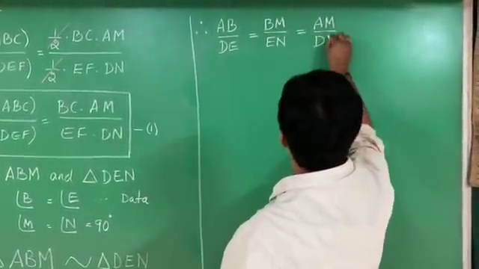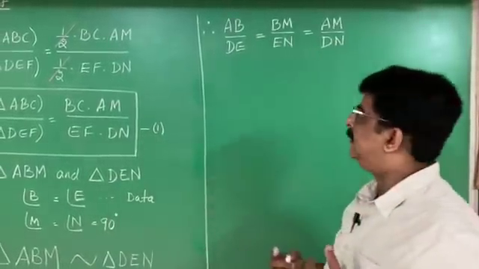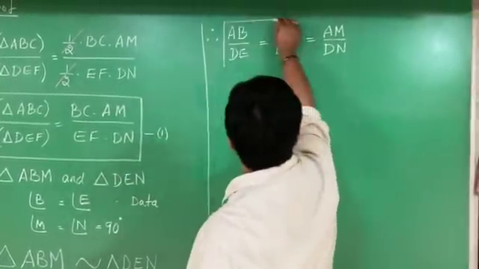This is the new ratio proportion I got by proving these two triangles are similar. Right? I mark this as my second result.